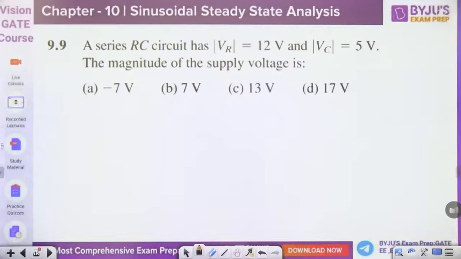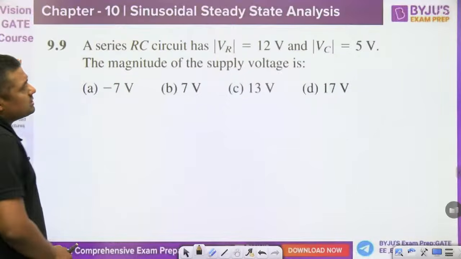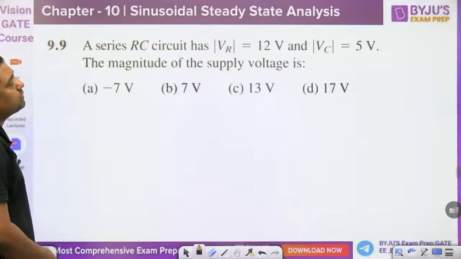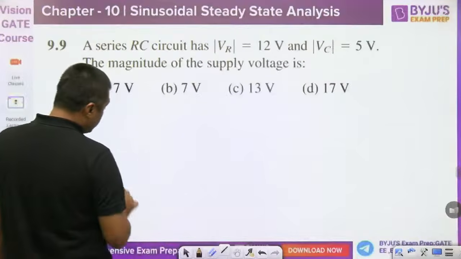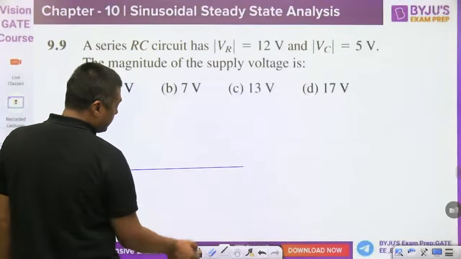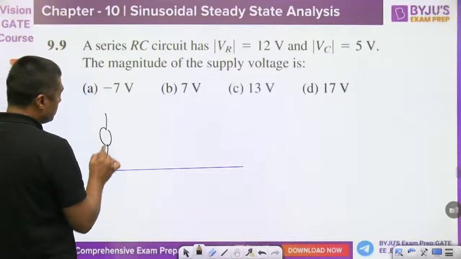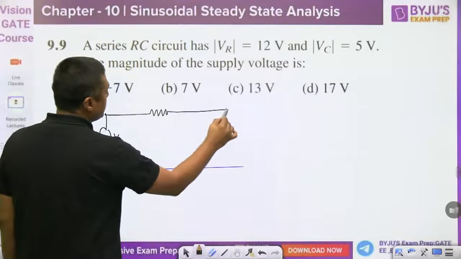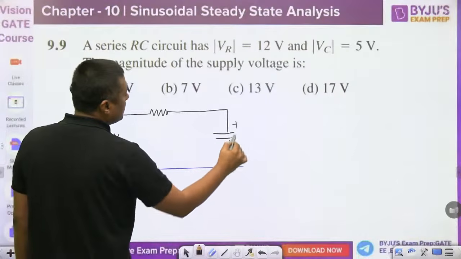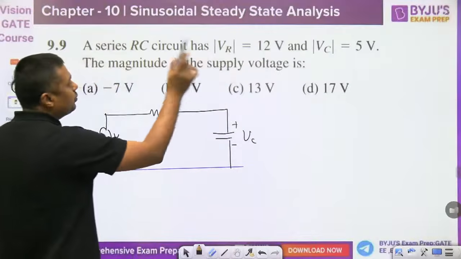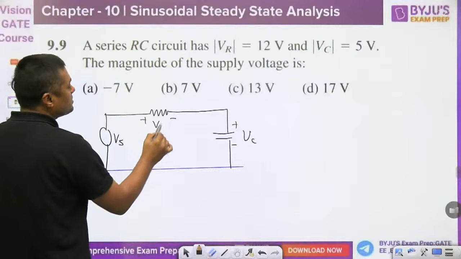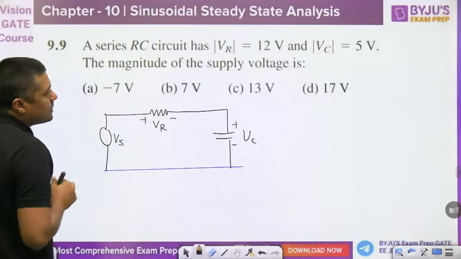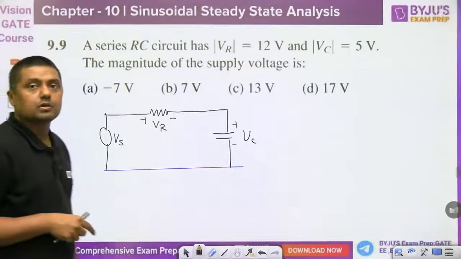Now, a series RC circuit has VR. The magnitude of VR is 12 volt, the magnitude of VC is 5 volt. What is the magnitude of the supply voltage? The series RC circuit is not drawn, so you can draw it. This is the supply voltage, this is R, this is C. The voltage across C is given as magnitude 5 volt, the voltage across R is 12 volt, and what is the magnitude of the supply voltage?